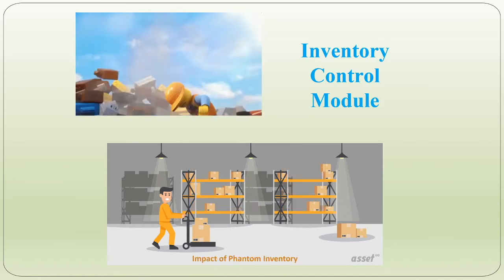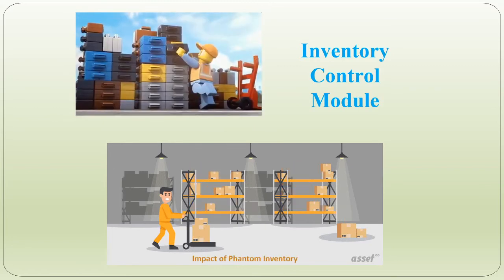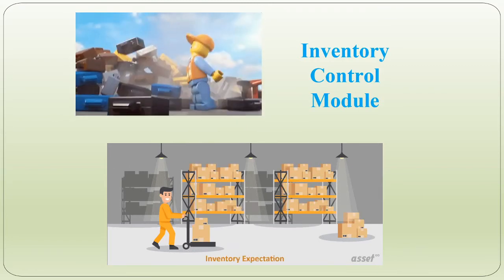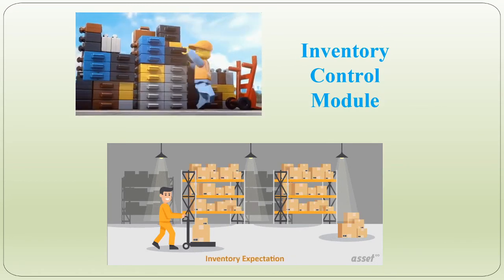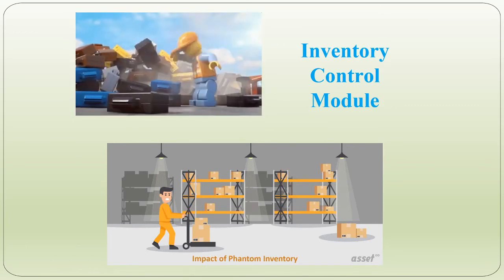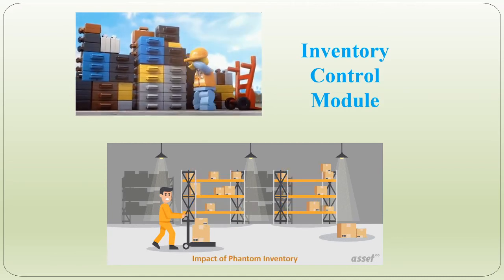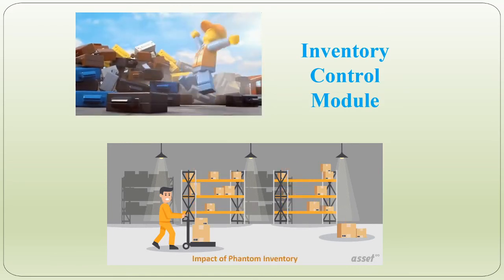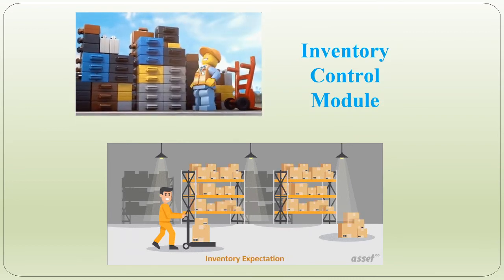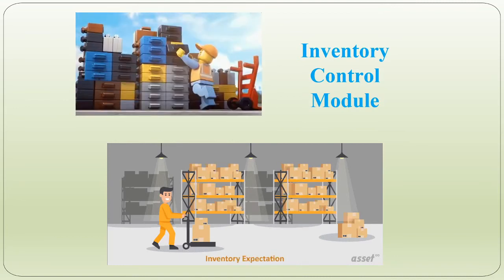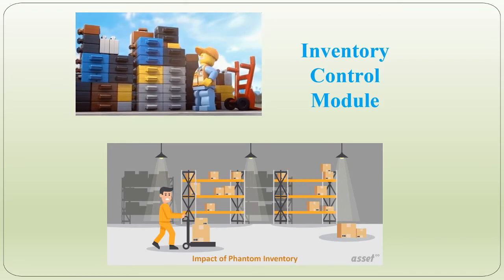Then the next one, that is the inventory control module. An inventory module can be used to track the stock of items. Items can be identified by unique serial numbers. Using those unique numbers, the inventory system can keep track of those items and trace their current location in the organization. For example, if you have purchased 100 hard disks, then using the inventory system, you can track how many hard disks are installed, where they are installed, how many hard disks are remaining, etc.